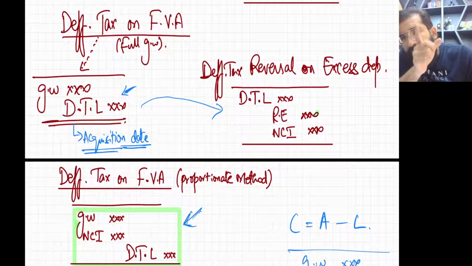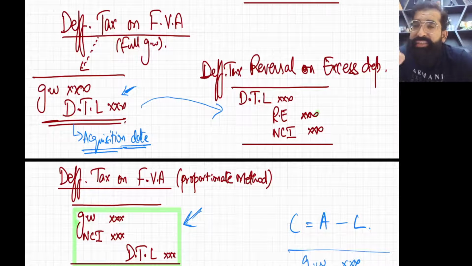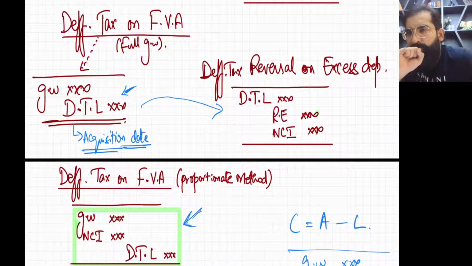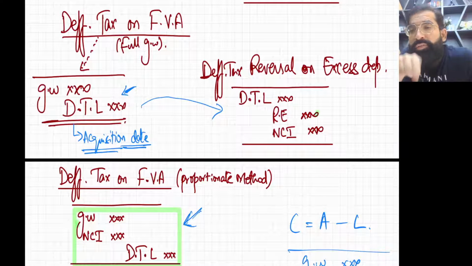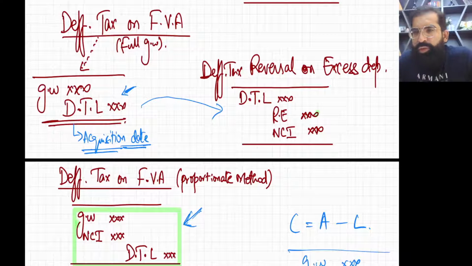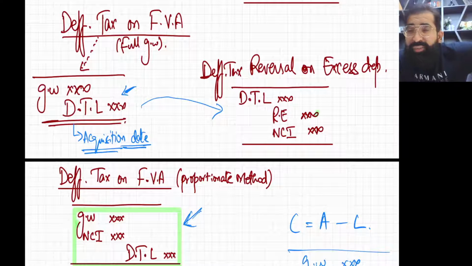Now just think, if because of any reason this asset goes down, then you need to reverse it. So in future, because of the depreciation, obviously when you have revalued the asset, the revalued amount is depreciated. So when it is depreciated, you need to reverse this amount in future.